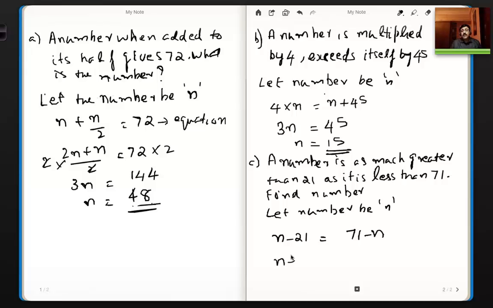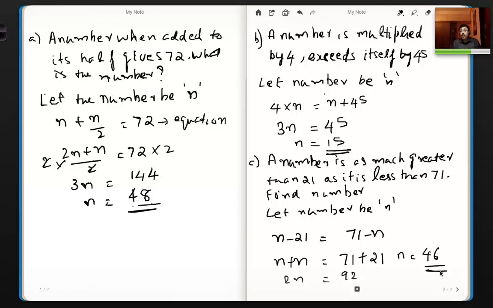It becomes n plus n equal to 71 plus 21, which basically means 2n is equal to 92. And then in which case, what is n? n is equal to 46.